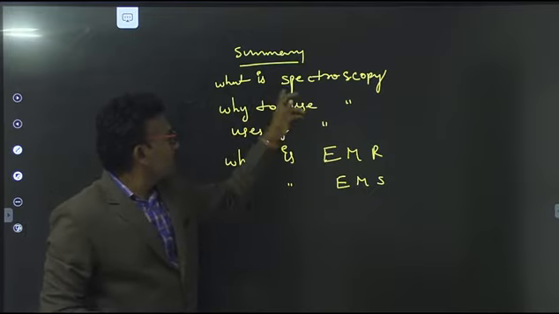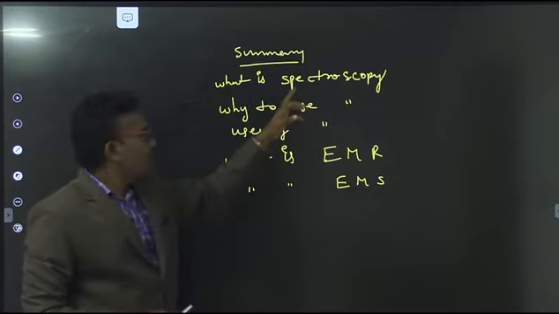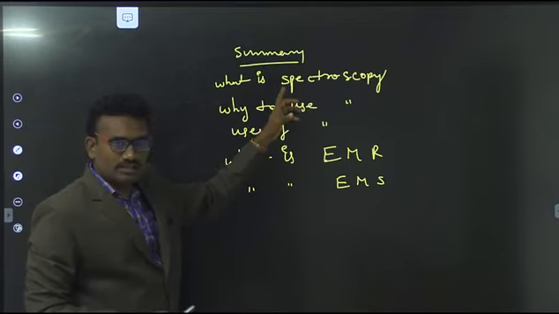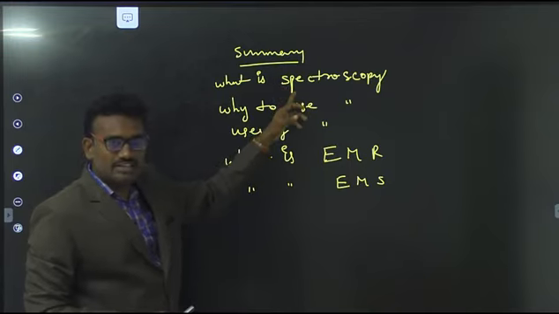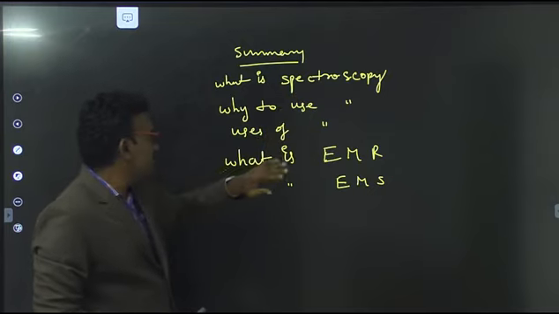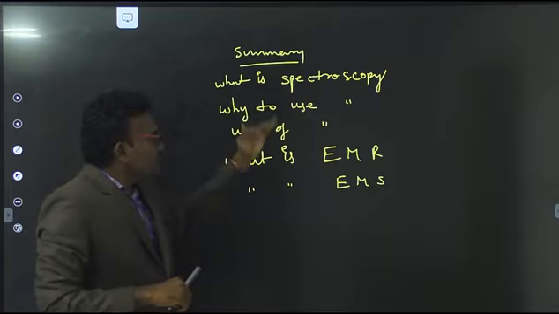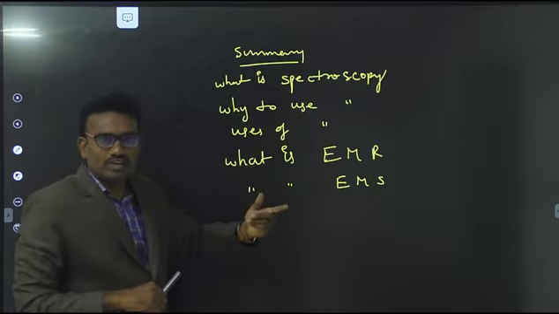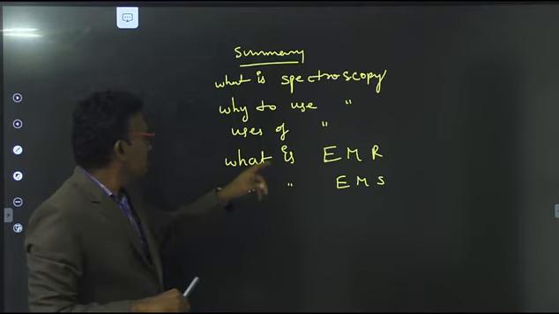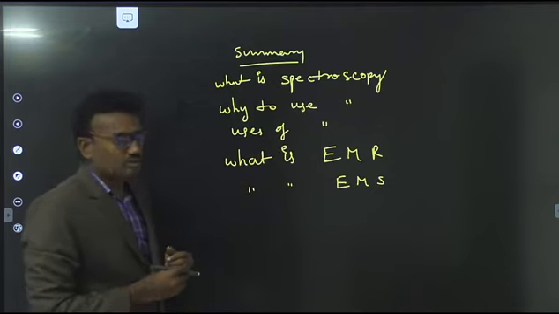What does spectroscopy mean? Spectroscopy is instrumentation. The scientific definition is the interaction between electromagnetic radiation and samples. Why use spectroscopy? Spectroscopy is used to find out sample characters. That is the use of spectroscopy.